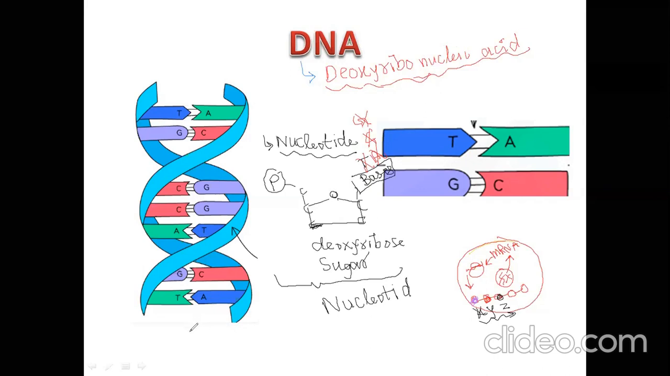We have how many nucleotides? 4. Adenine, we have 4 nucleotides in DNA, remember. Thymine, cytosine, right, and guanine.